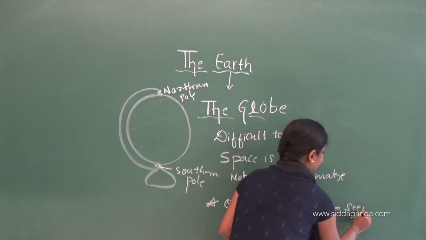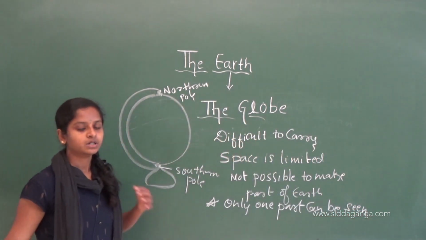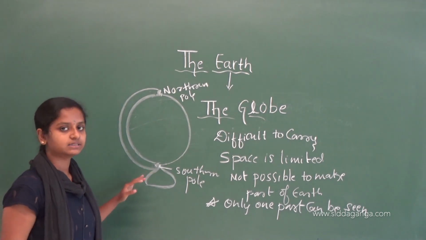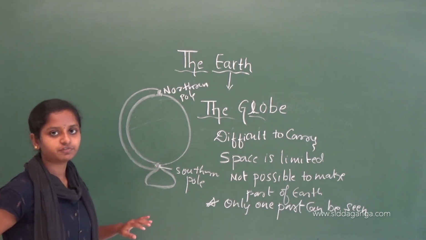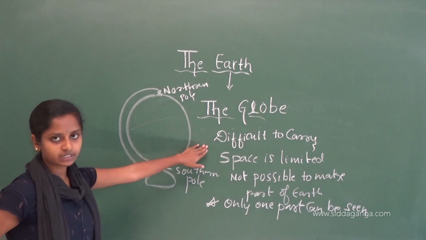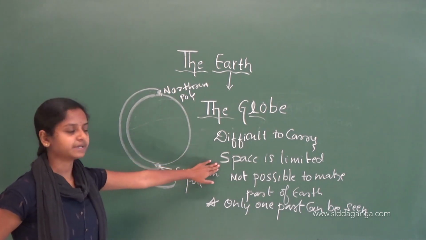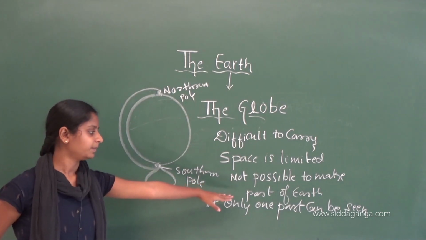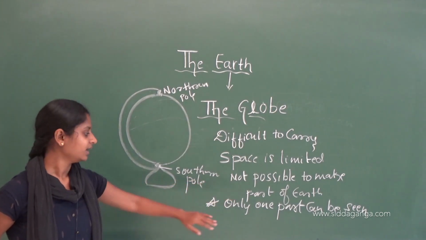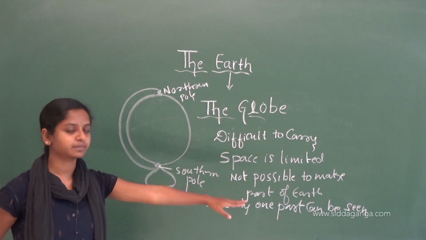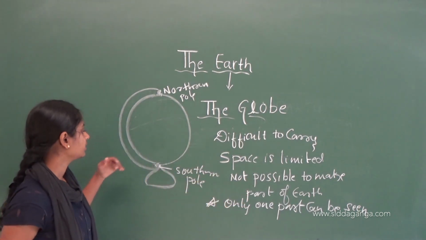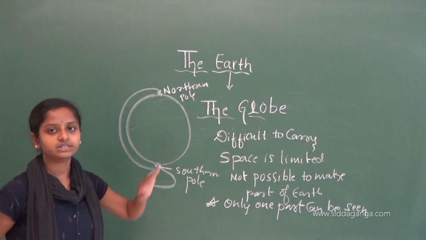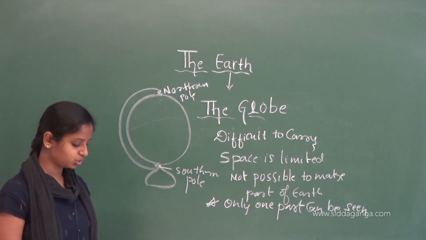So, these are the limitations of a globe. Difficult to carry, space is limited, not possible to make part of a earth, and only one part can be seen. So, this was about the globe.